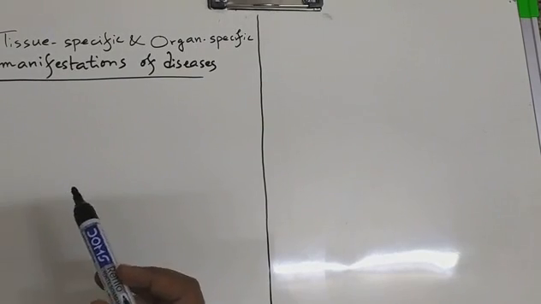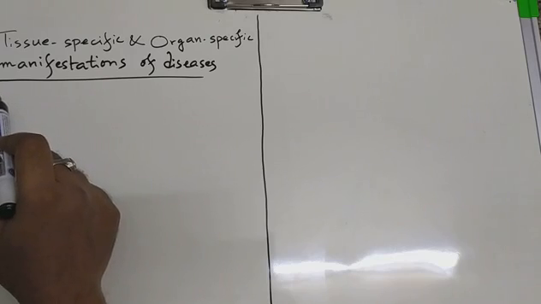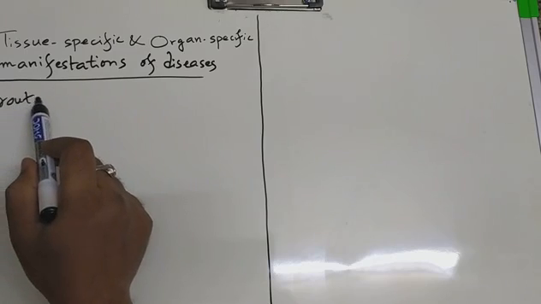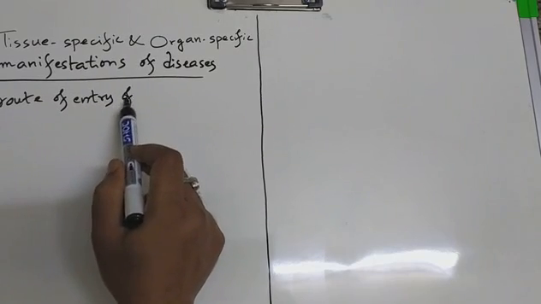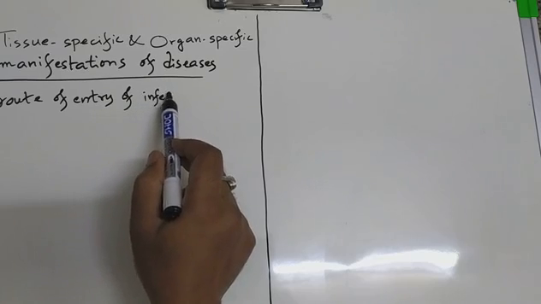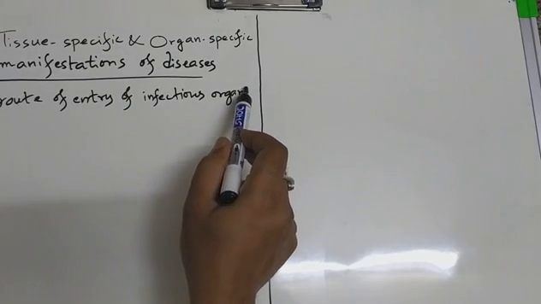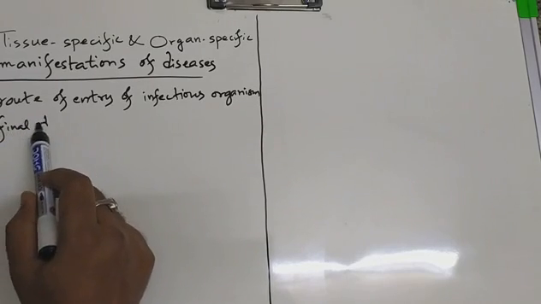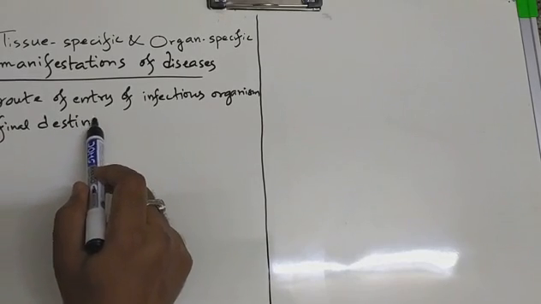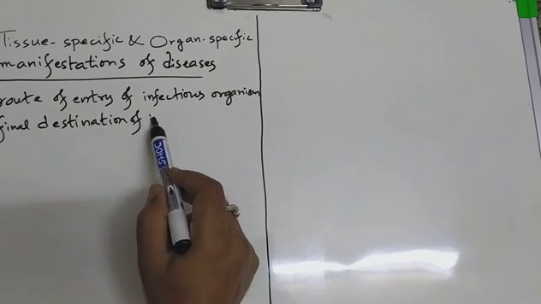So which organ is going to show the symptoms is decided by the route of entry of the infectious organism, or the final destination of the infectious organism.